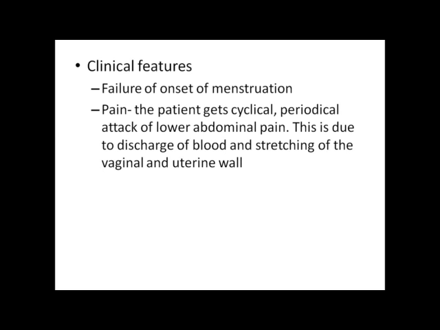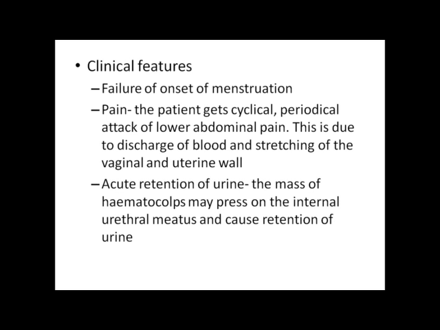Clinical features include failure of onset of menstruation and pain. The patient gets cyclical, periodical attacks of lower abdominal pain. This is due to collection of blood and stretching of the vagina and uterine wall. Acute retention of urine: the mass of hematocolpos may press on the internal urethral meatus and cause retention of urine.